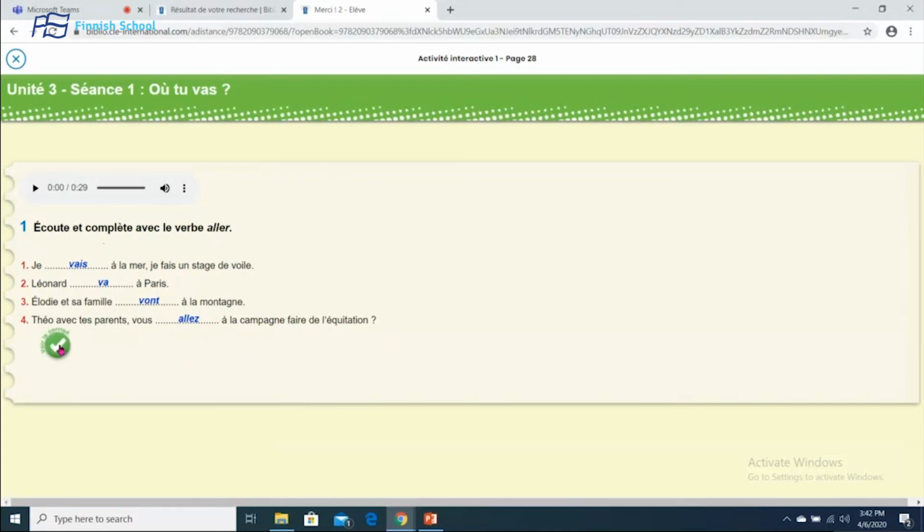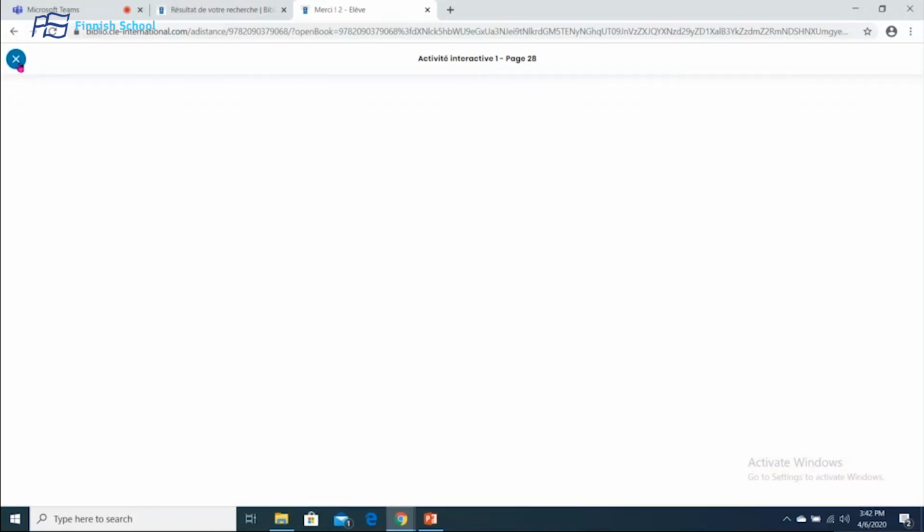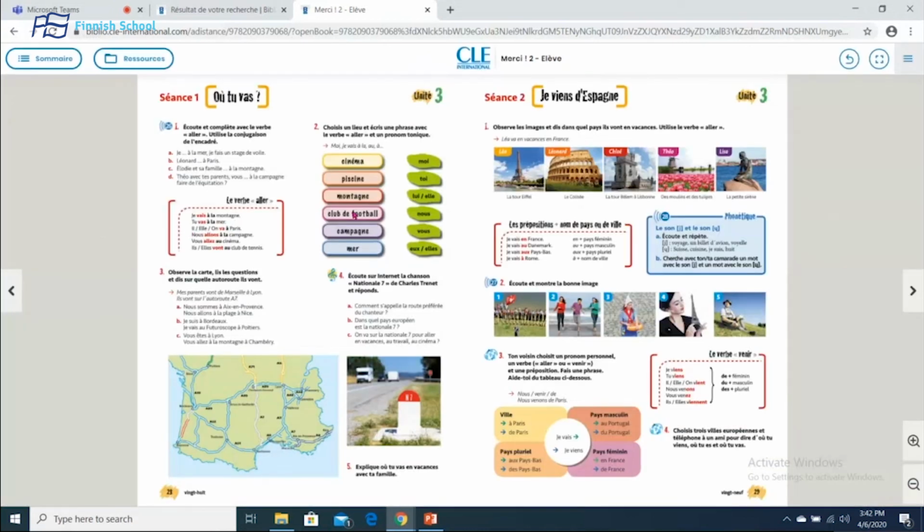So let's check if they are right. Yes, they are correct. So this is the new verb that we have learned today.